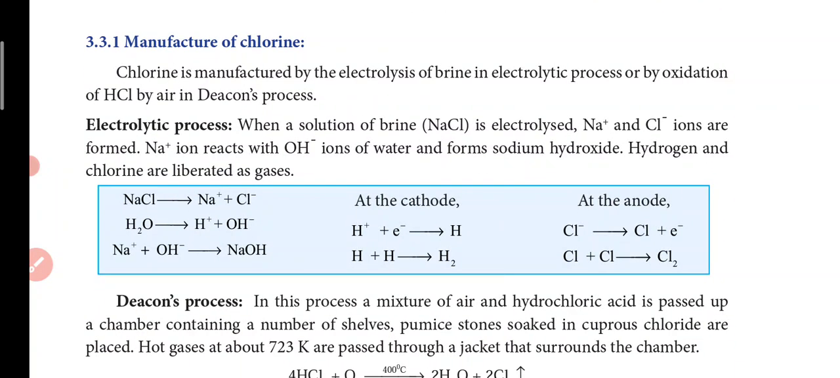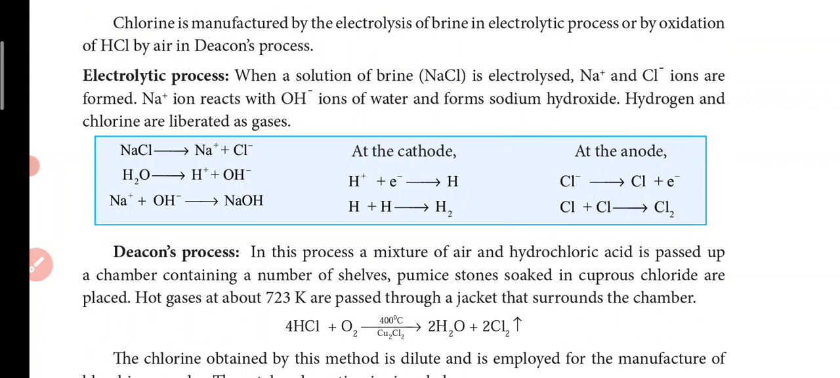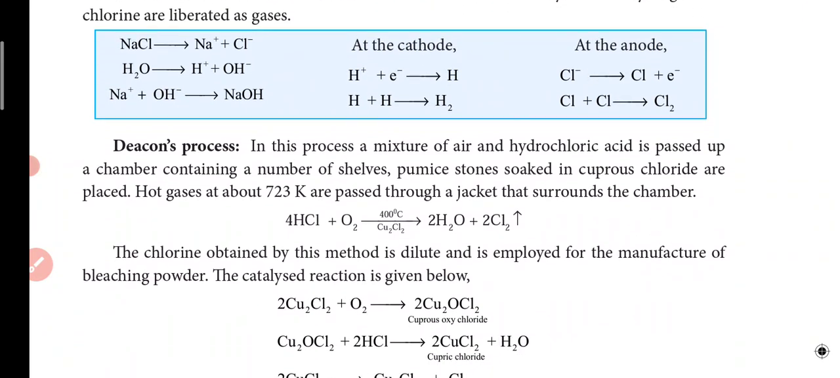Na plus ions react with OH minus ions of water and form sodium hydroxide. Hydrogen and chlorine are liberated as gases here. So NaCl will get converted into Na plus and Cl minus, and water will get ionized into H plus and OH minus. So at the cathode and anode, the reactions will take place to give H2 gas and Cl2 gas.